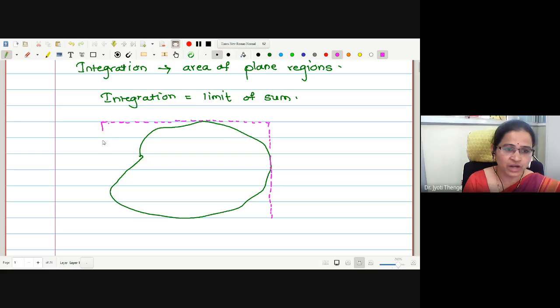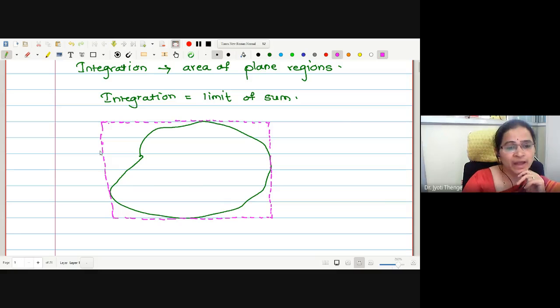Let us try to fit this shape into a rectangle, say like this. One can find the area of this rectangle very easily by finding the length and breadth. The area of this rectangle will be length into breadth.